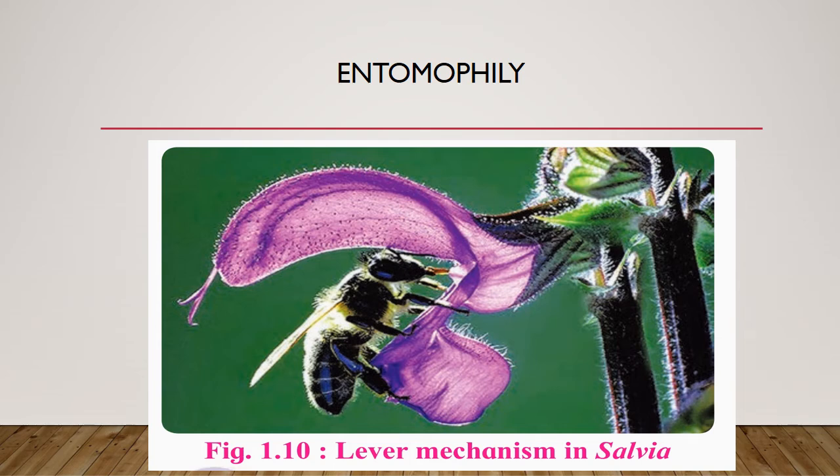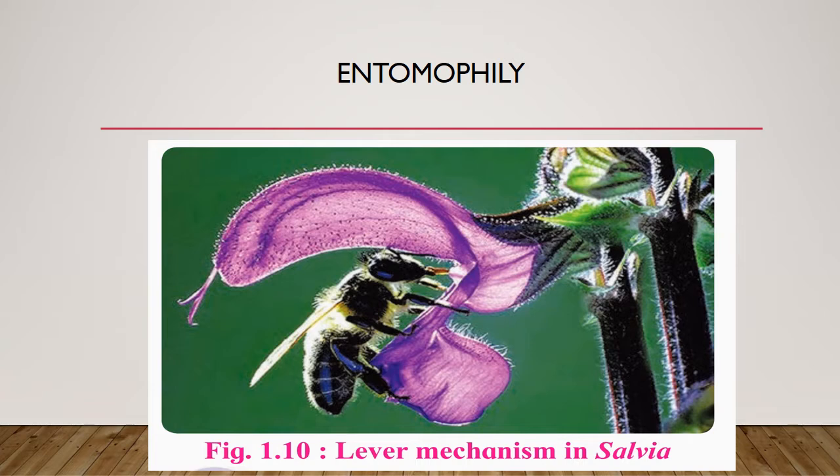Entomophily. Here we are coming to the biotic agents, since both the examples we have seen, anemophilous as well as hydrophilous flowers, involve abiotic agents. Now, among biotic agents, one example is entomophily. Entomophilous flowers means the flowers which are pollinated by insects. When insects are pollinating the flowers, they are known as entomophilous flowers.